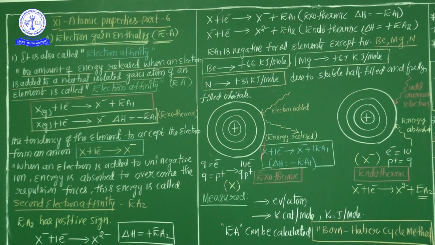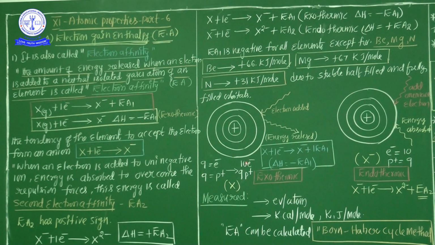Now see here carefully in this picture. This is an atom. In this atom 9 electrons are there, 9 protons are there. If one electron is added, then how many electrons are there? 10 electrons are there, and the protons remain as usual. In atom X there are actually 9 electrons and 9 protons.